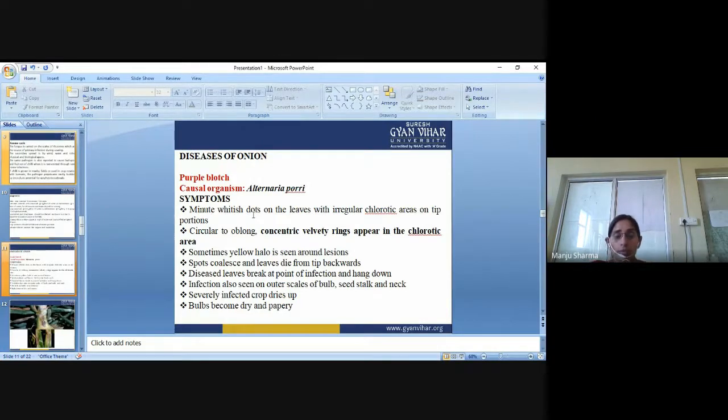Diseased leaves break at the point of infection and hang down because the spores continuously appear. If this disease persists long, the leaves will not be there.